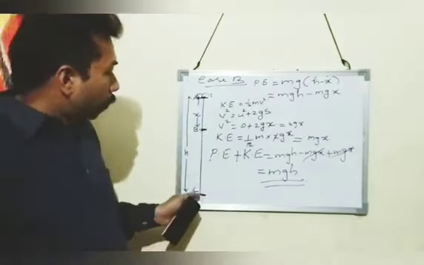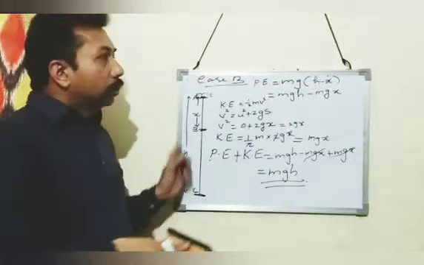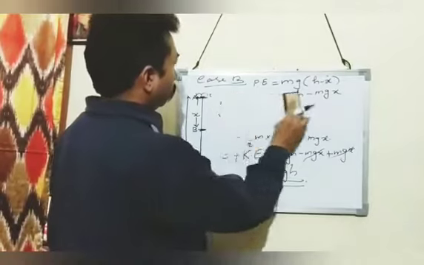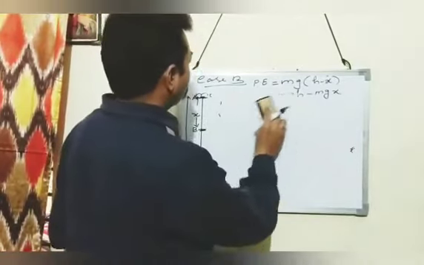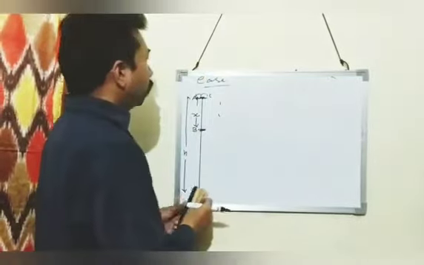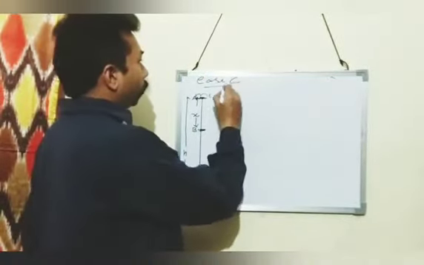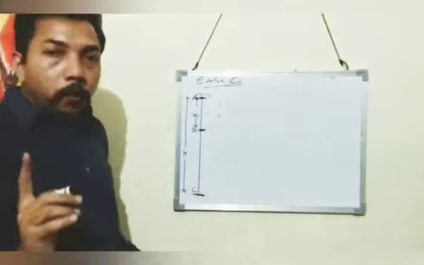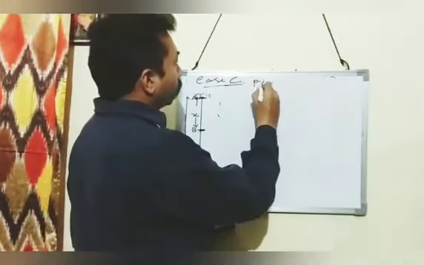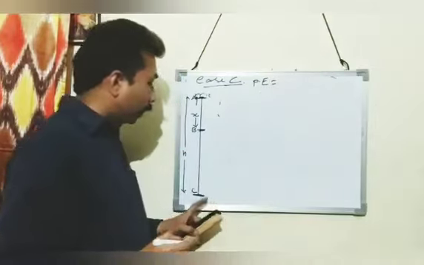Now we will come to the point C. What is the potential energy at point C?